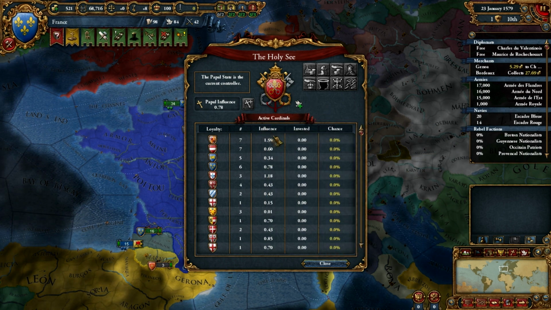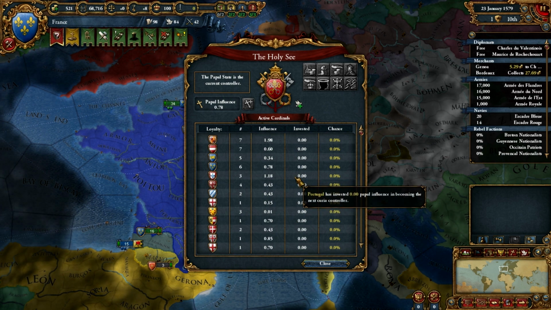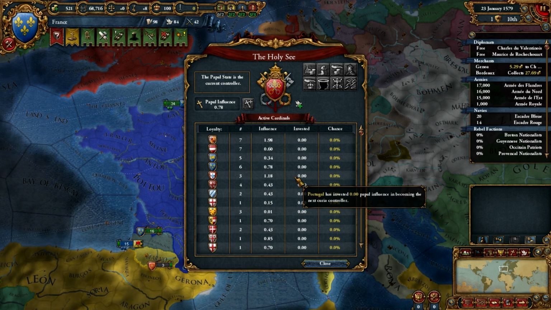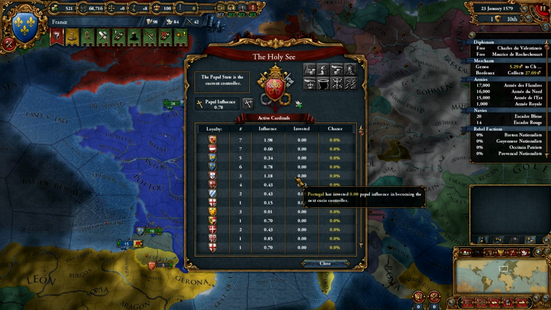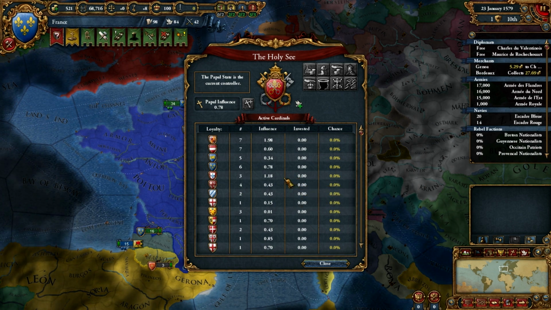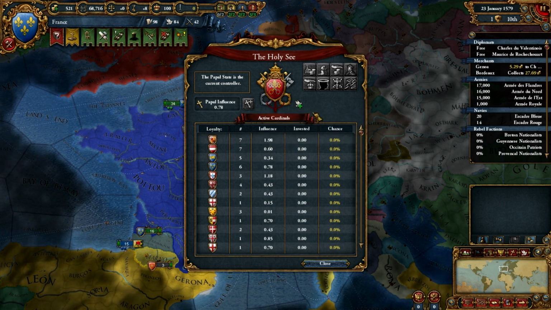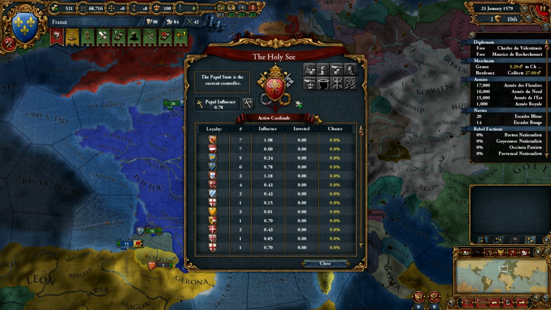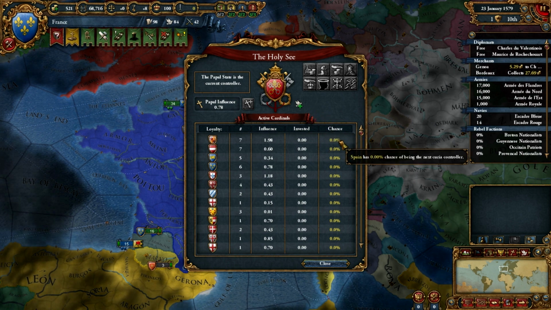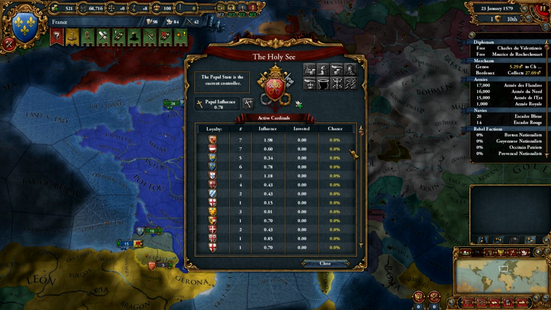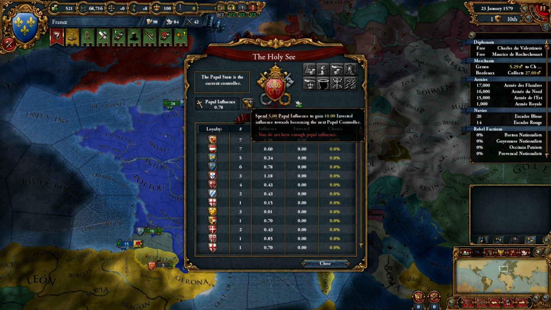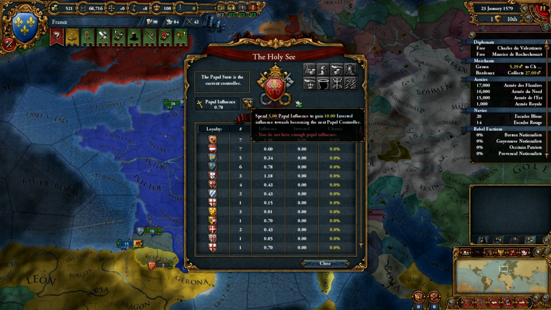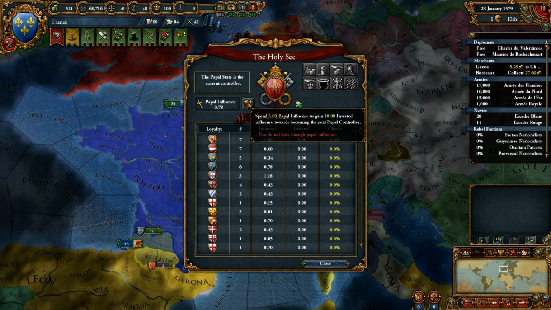So if everyone in the Catholic world has invested 5 papal influence, then everyone has a 5% chance to become the next curia controller. It's just spread out among who has invested and how much they've invested. For instance, you invest 5 points, but Austria invests 2 points, 2 clicks, which would be, I believe, 20, because each time you invest, the next subsequent investment becomes slightly more expensive.